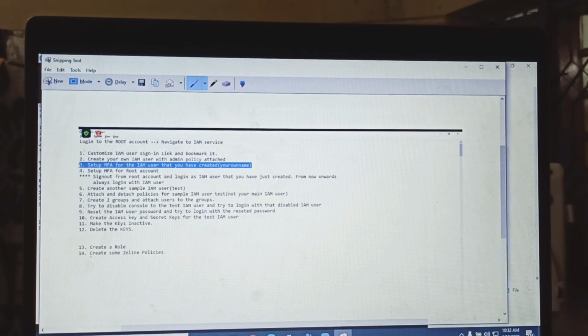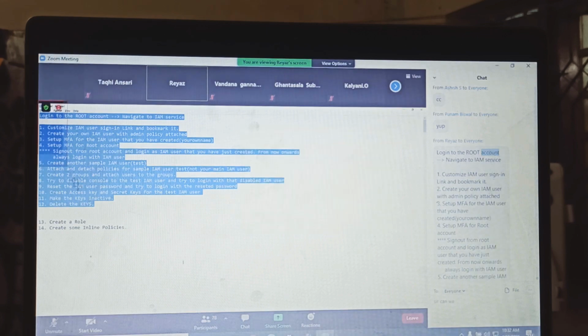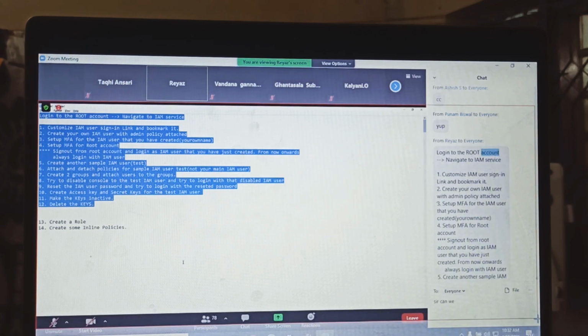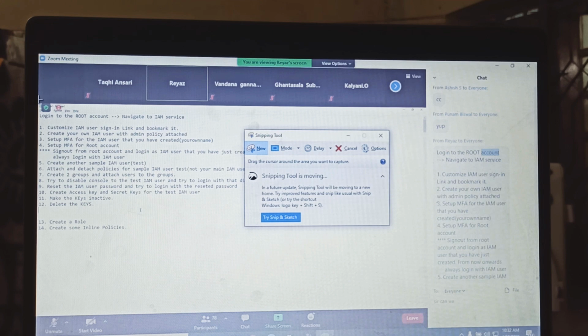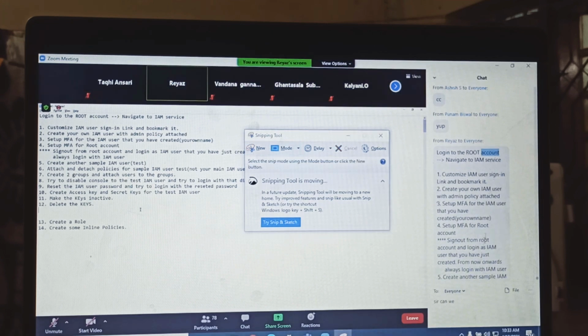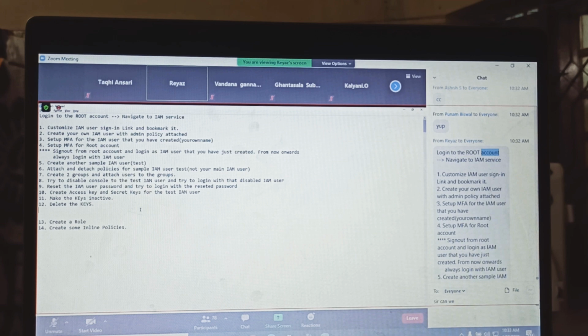Guys, so now you have this task. I'm very strict about the task, I'm telling you. And you guys are asking, sir, when is the practical? I'm telling you again and again, if you are up to date with the task, it is good for your health. You will have very good confidence that you can easily clear the certification.